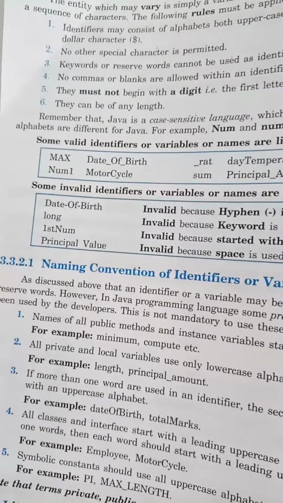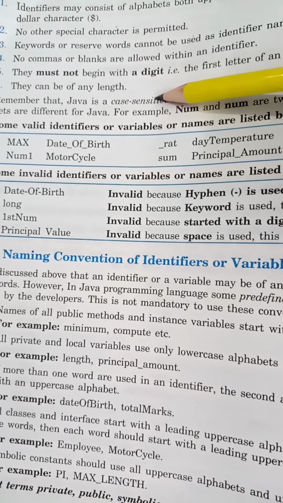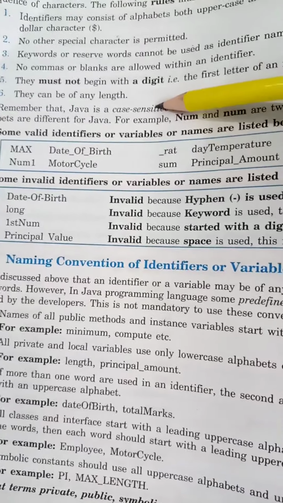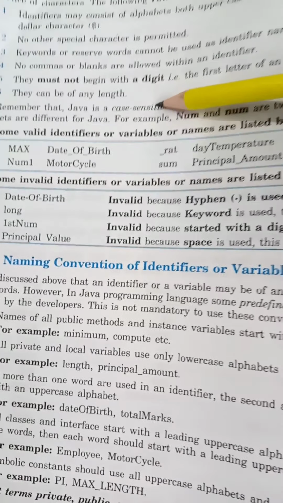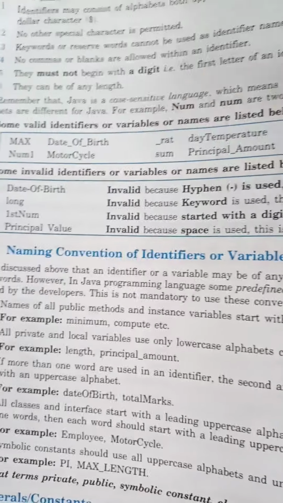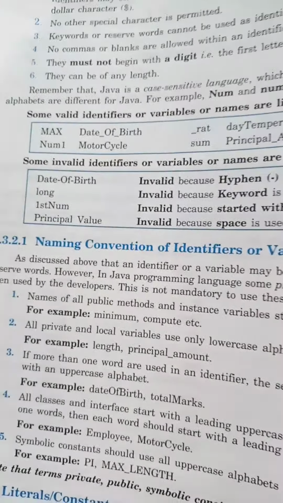You can take 6 characters, 10, 20, any number of characters. It's not a rule, it can be of any length, but it can be short. You can take 20-50 characters, but that is not user friendly. So you should take a meaningful name, and it can be short also.